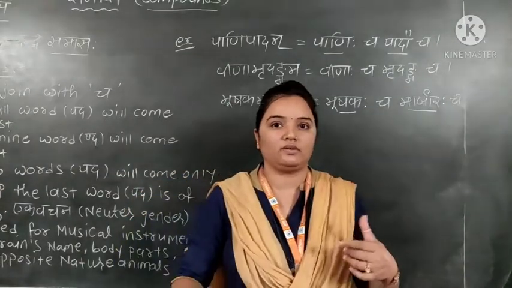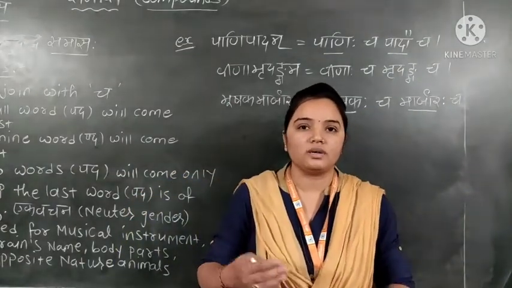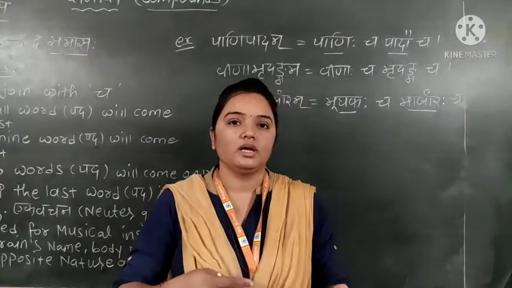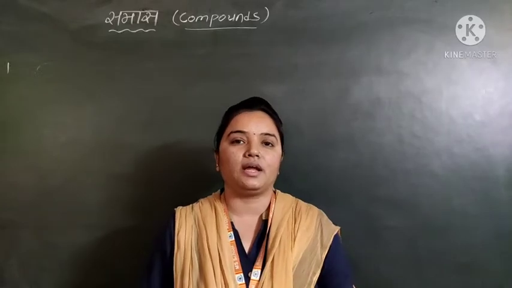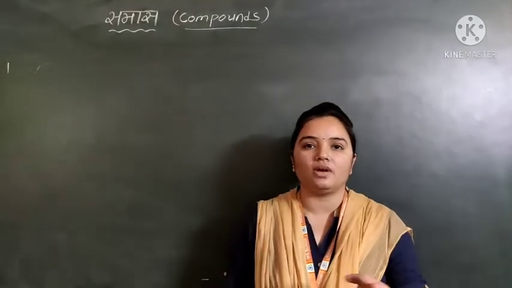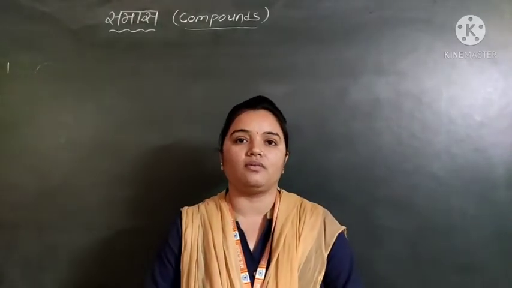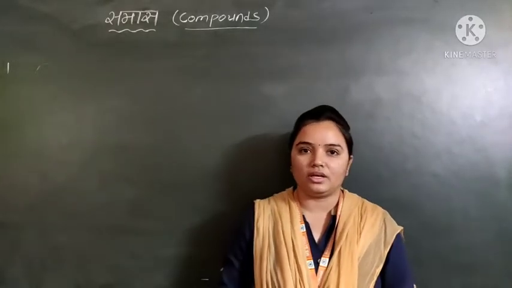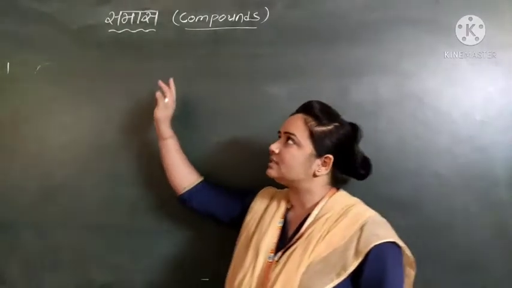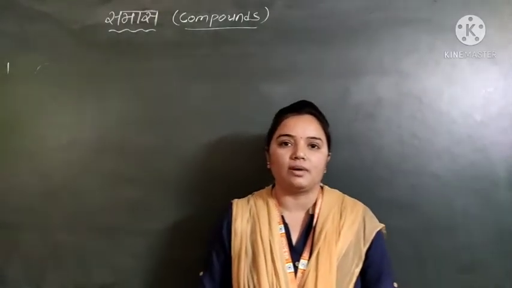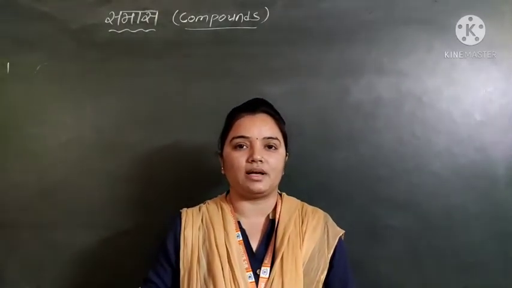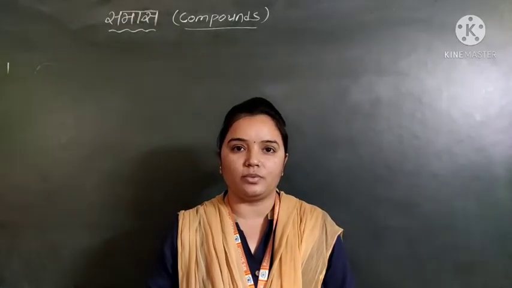So we can have an idea how the samahar dvandva samas is used. So first, dvandva samas: in dvandva samas there are two parts, itaretar dvandva and samahar dvandva. We have already seen. Now today we will see the next samas, means compound, the second part, tatpurush samas. In tatpurush samas there are different types of tatpurush.